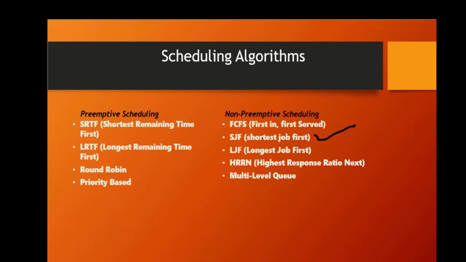Priority-based scheduling. This algorithm assigns a priority level to each process. The higher the priority, the sooner the process gets executed. This algorithm is suitable for systems with critical processes that need to be executed first.